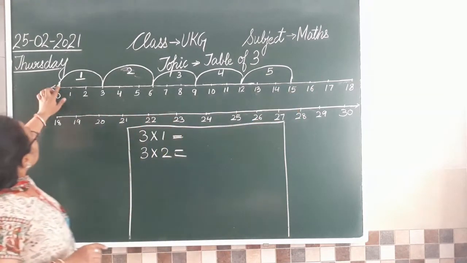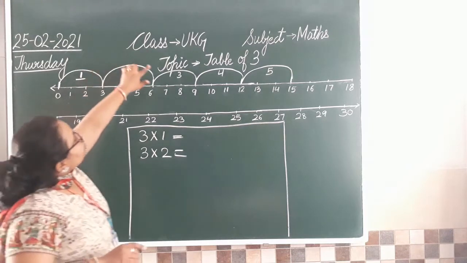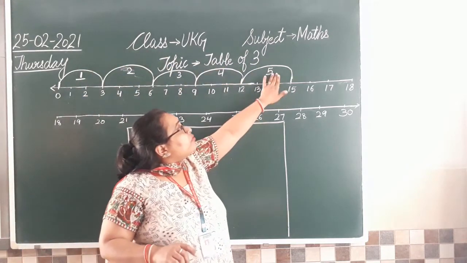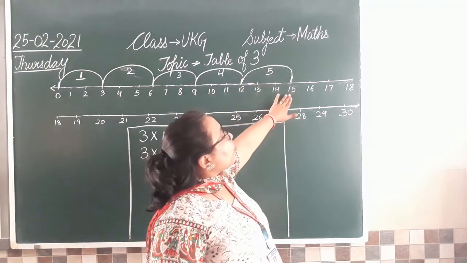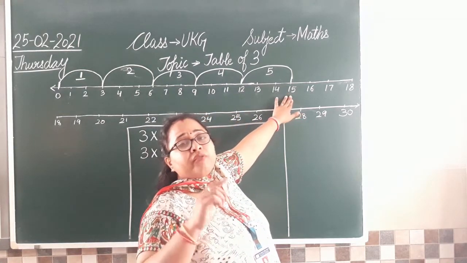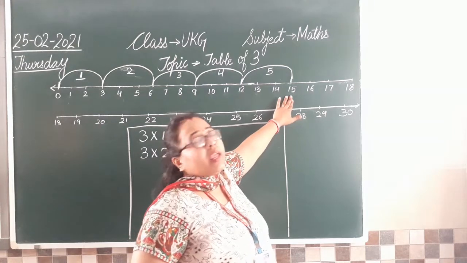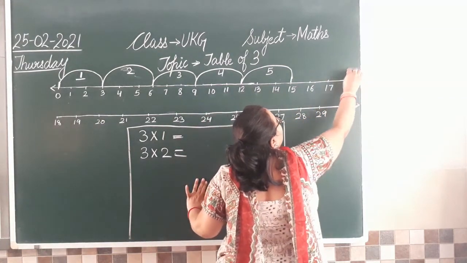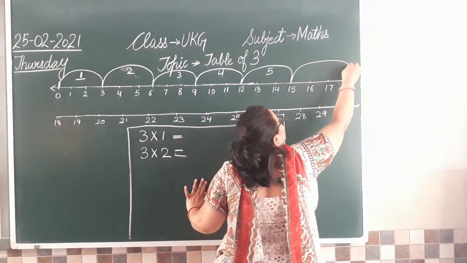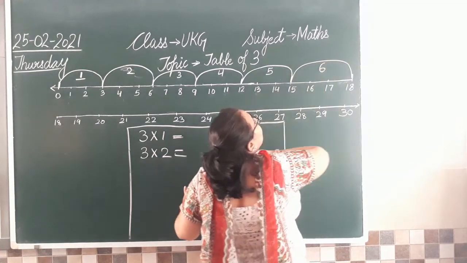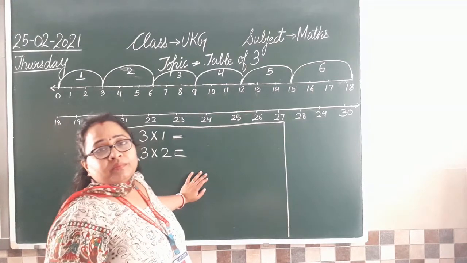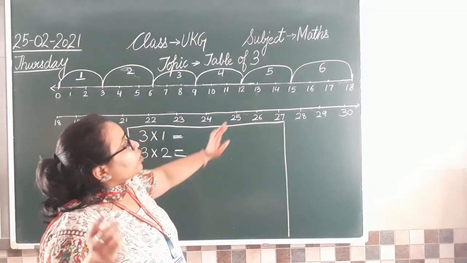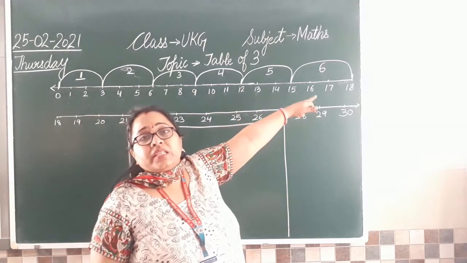Let's see. 1, 2, 3, 4, 5. 5 jumps and we are on 15 now. अब अगर 15 से ahead एक jump और लेंगे तो कहाँ जाएंगे? 1, 2, 3. Here on 18. So your 6th jump will be for number 18. When you take the 6th jump, you will reach number 18.